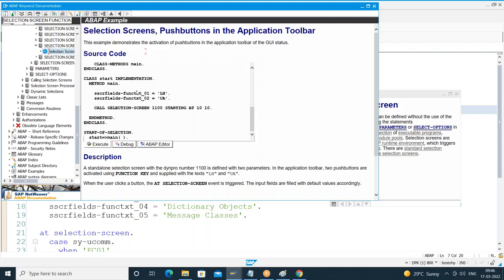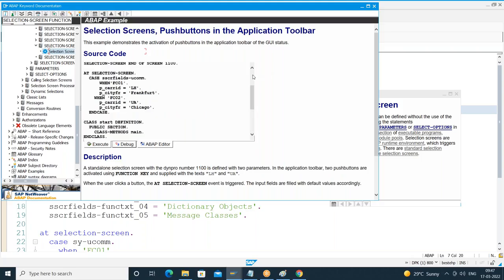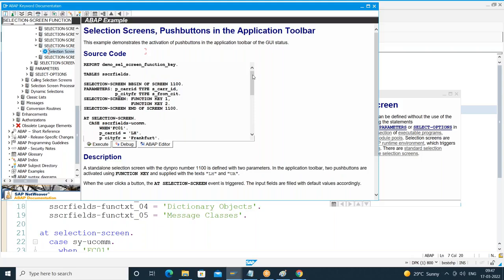It's not so easy, not so straightforward. If it is straightforward, everyone can become a web consultant, everyone can become a web programmer, right? So we have to spend time and understand. Even me, if I don't know anything, I'll refer to the documentation. Doesn't mean that I'll understand the documentation. So what I'll do, I'll go to Google. I'll search for adding buttons on application toolbar, adding button icons and selections in application toolbar.